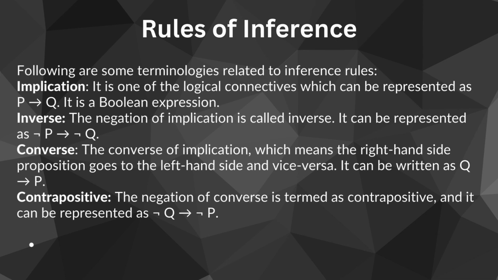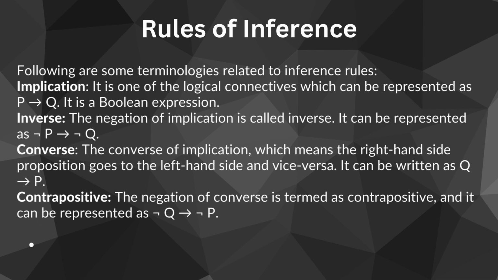Another term that we use is converse. Converse flips the promise around. Instead of saying if homework then TV, you say if TV then homework. It is like saying if I get to watch TV, that is Q, then I must have finished my homework, that is P. So, converse is like seeing if the deal can work both ways.